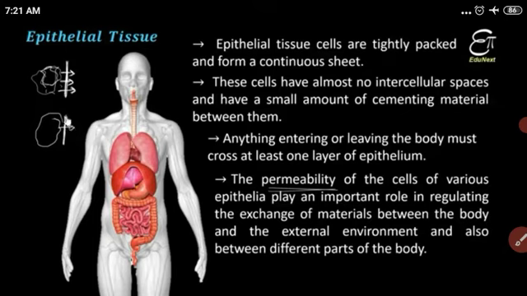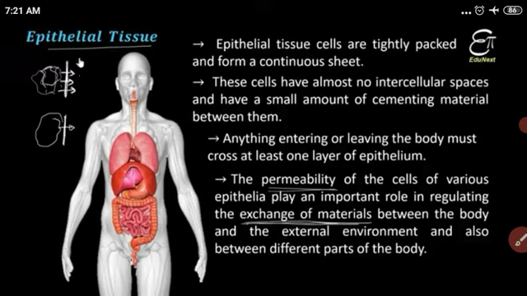In the same way, in our respiratory system, we have to transport oxygen to all parts of the body. We take in oxygen, and our alveoli are made from a single layer of epithelial tissue. This layer allows the exchange of gases. Permeability means allowing the exchange of material between two parts of the body, or between the body and the external environment, like a sweat gland, which throws sweat outside of our skin.